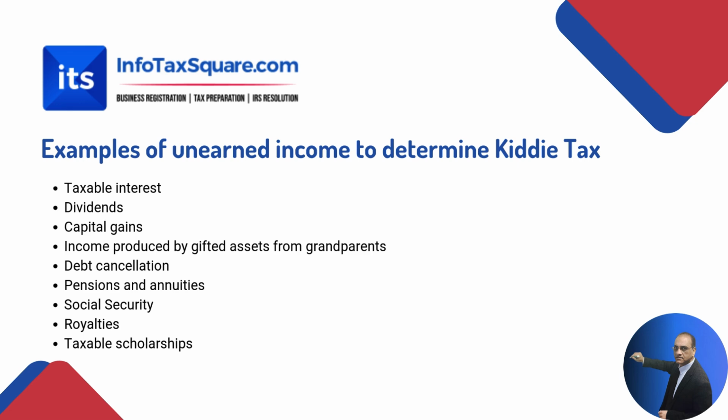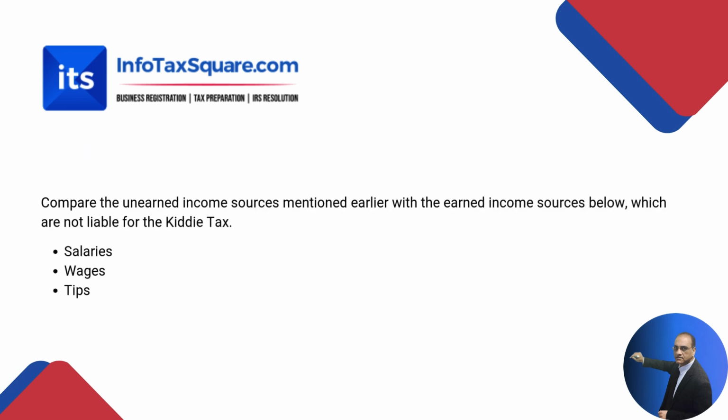Kiddie Tax is only calculated based on the investment income, such as taxable interest, dividends, capital gains, income produced by gifted assets from grandparents, debt cancellation, pensions and annuities, social security, royalties, taxable scholarship. Whereas Kiddie Tax is not calculated on the regular income, such as salaries, wages and tips.